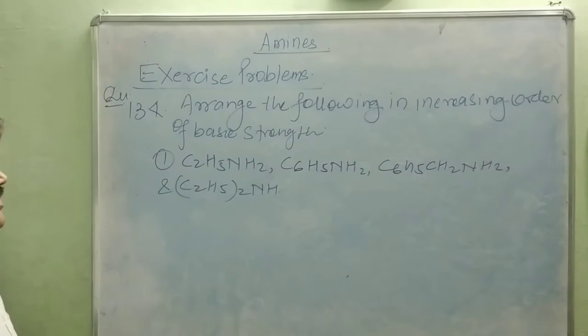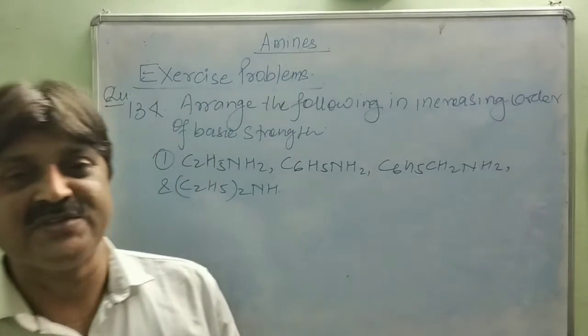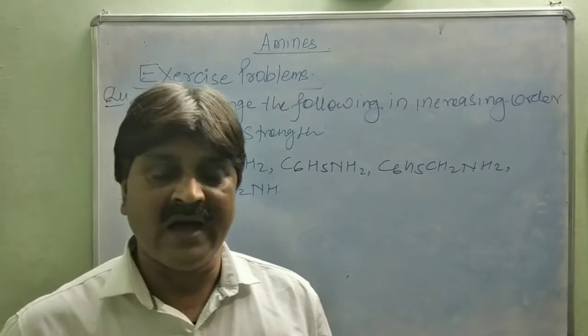Arrange the following in increasing order of basic strength, meaning first start with the less basic amines and then the higher basic strength.